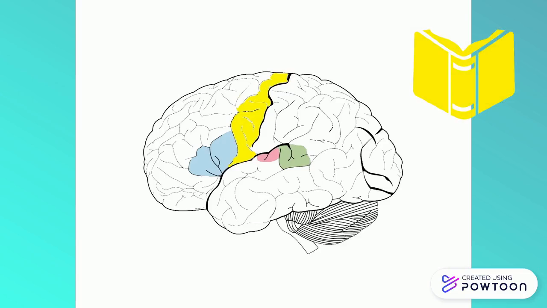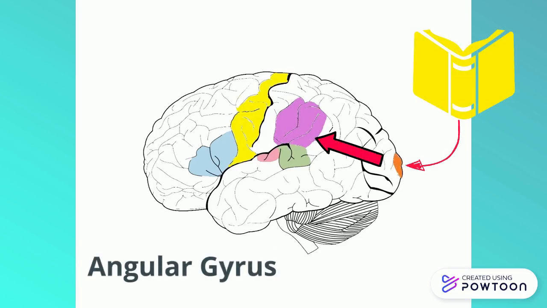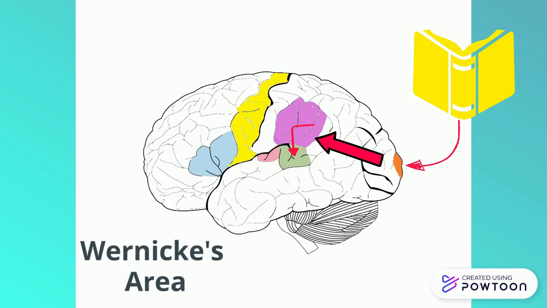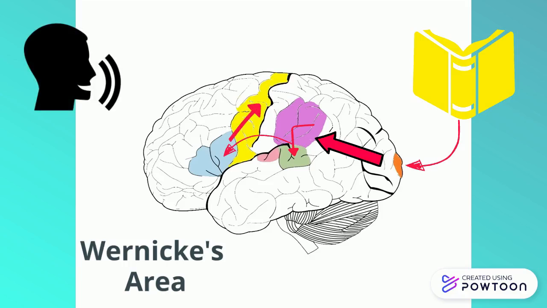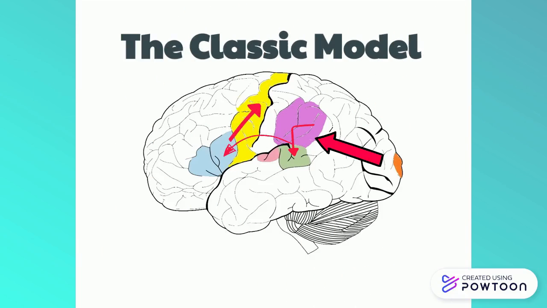Written or visual communication was processed by the primary visual cortex. Then information was sent to the angular gyrus, where the written language was interpreted and sent to Wernicke's area to be comprehended and then follow the same path as spoken communication. This model forms the basics of language production.